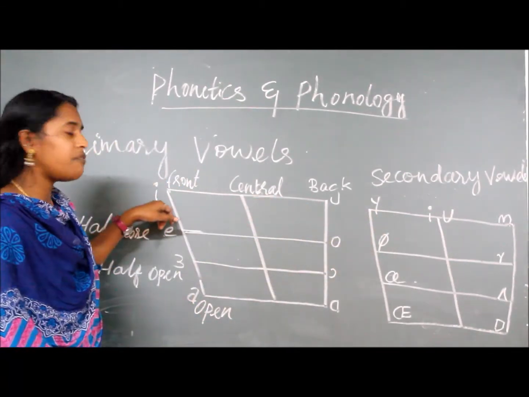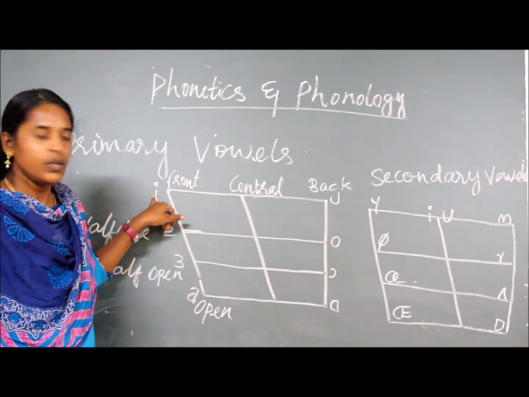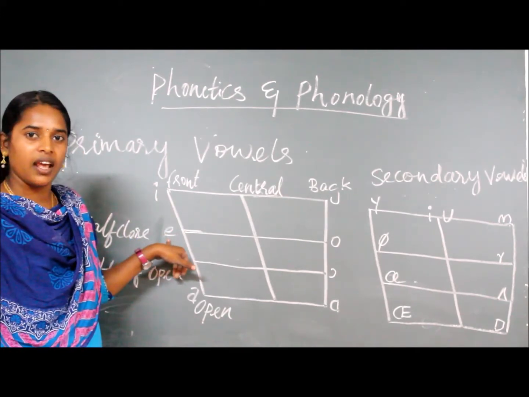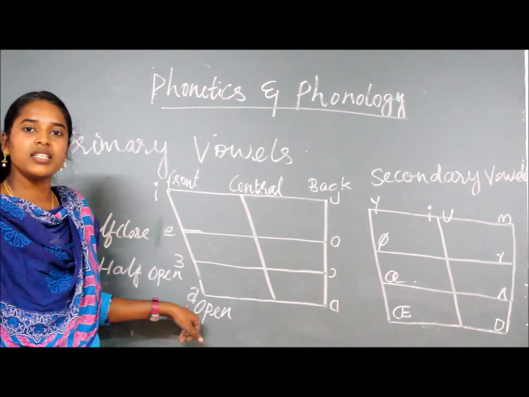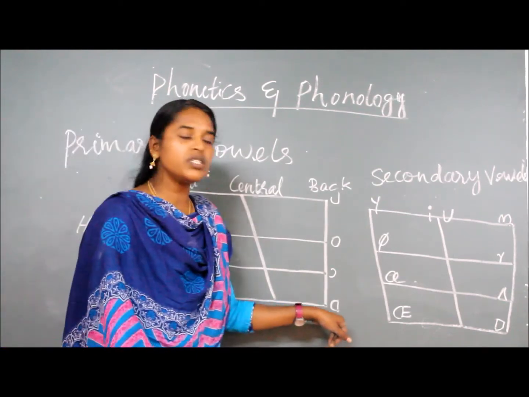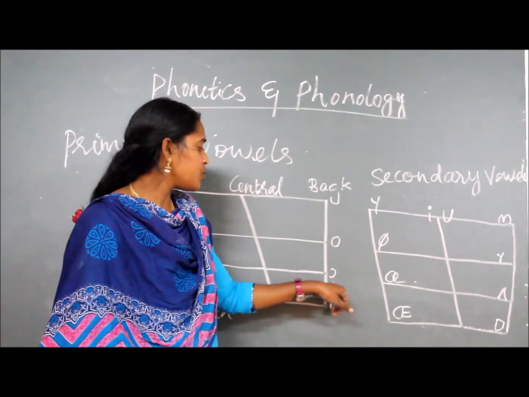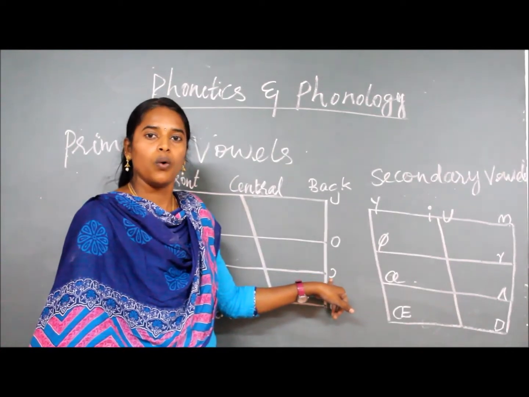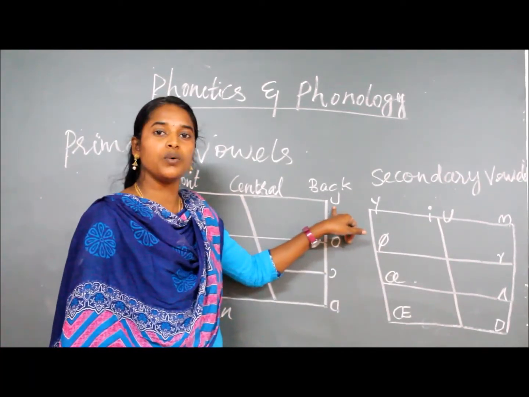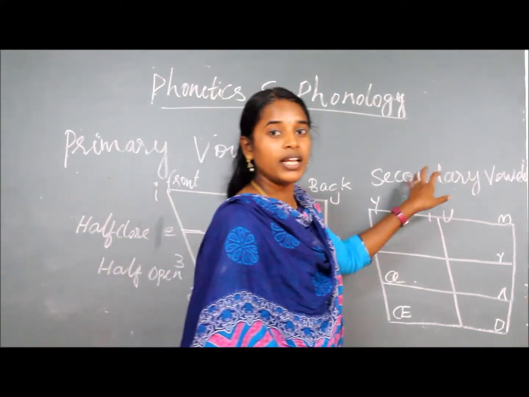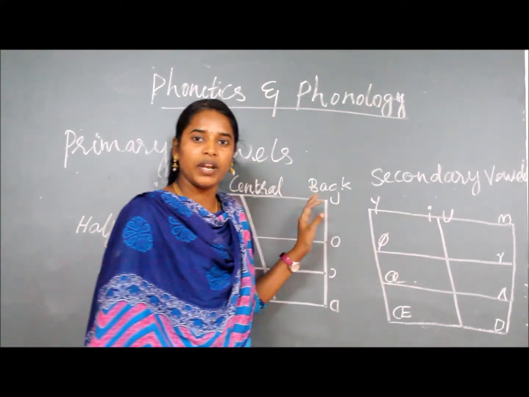So we will see the first one, it is E. The second one is A. The third one is A. The fourth one is A. This one is O. This one is U. This one is U. In the secondary vowels, you can see it is a combination of this.